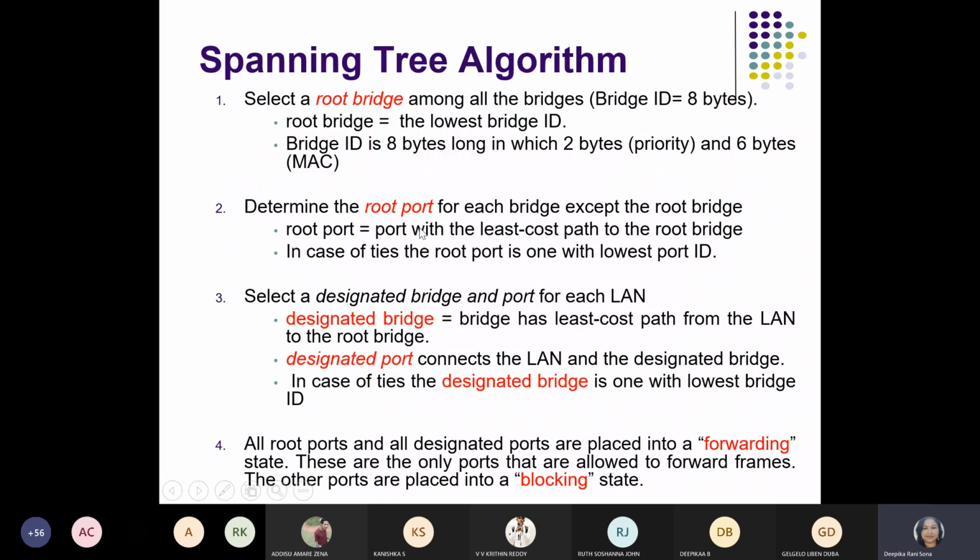Then spanning tree algorithm. Guys, this will be a little bit elaborate. So it will be better if I take it in the next class. With the algorithm, if I take the example, it will be better for you. What do you say? Okay, shall we study this in the next class?